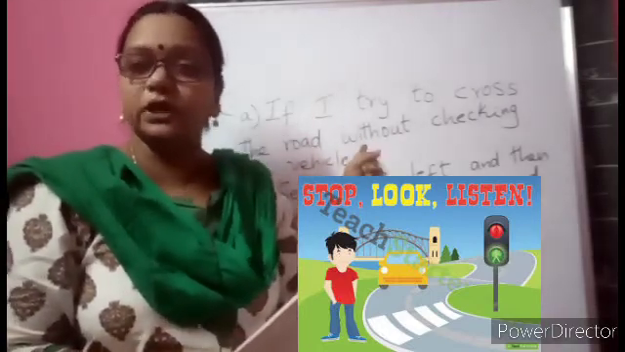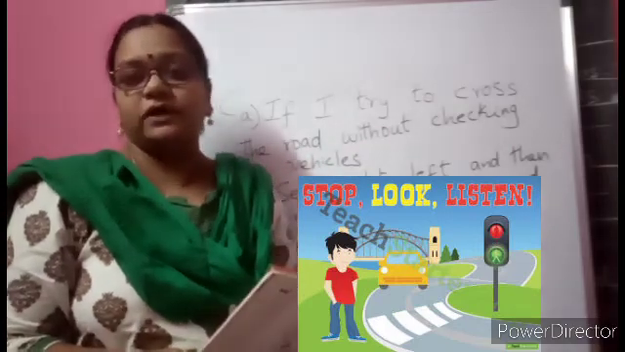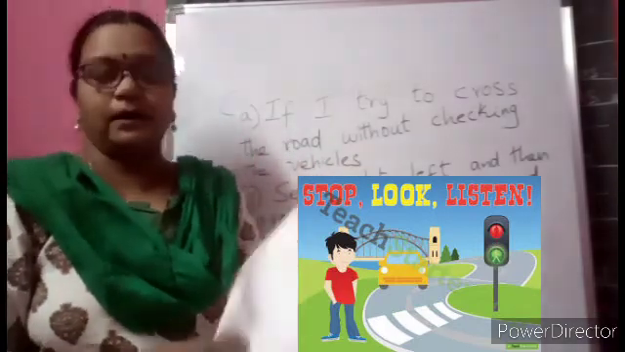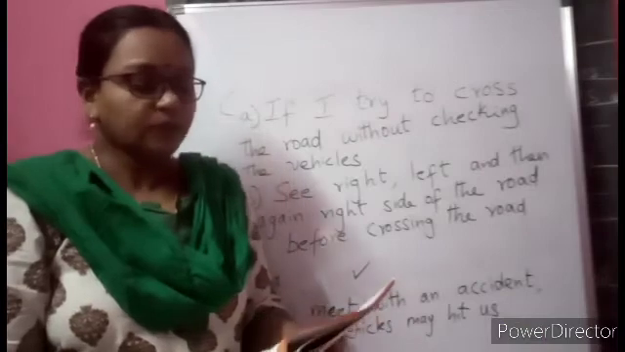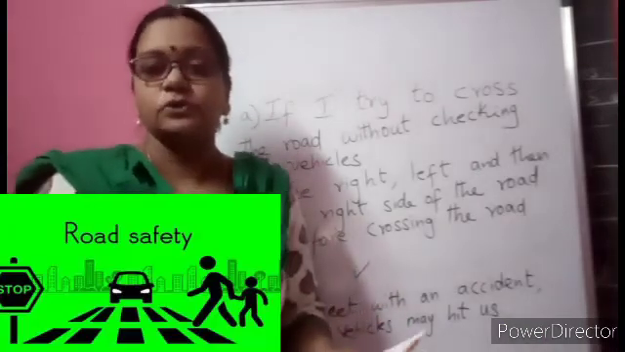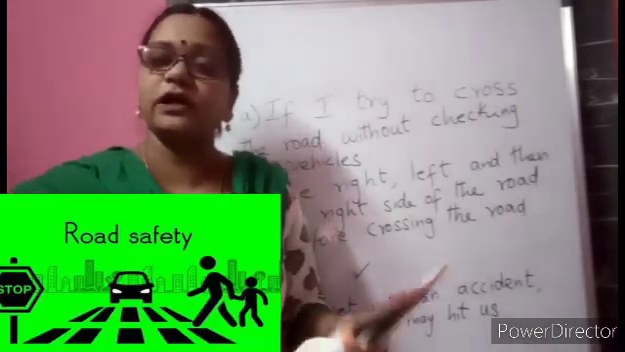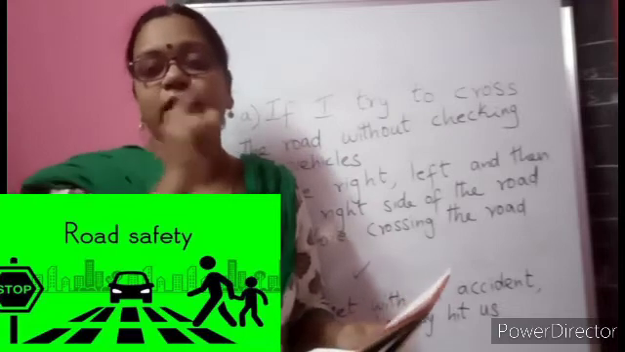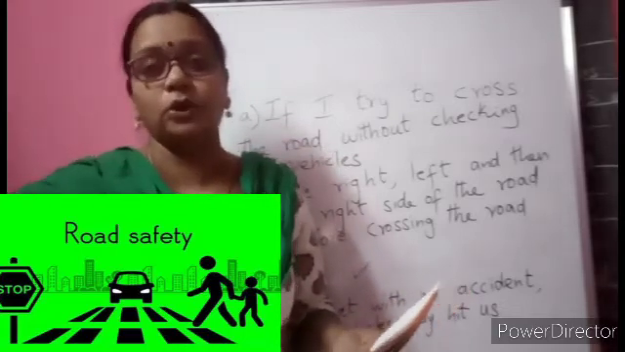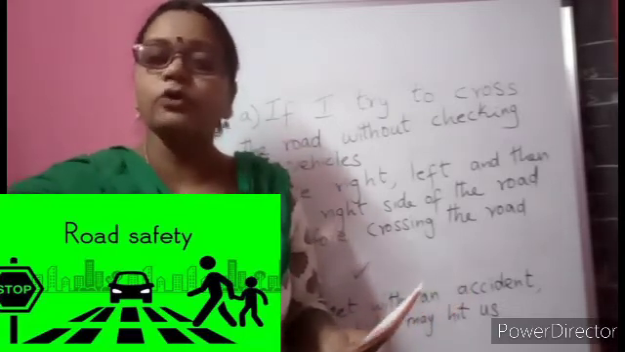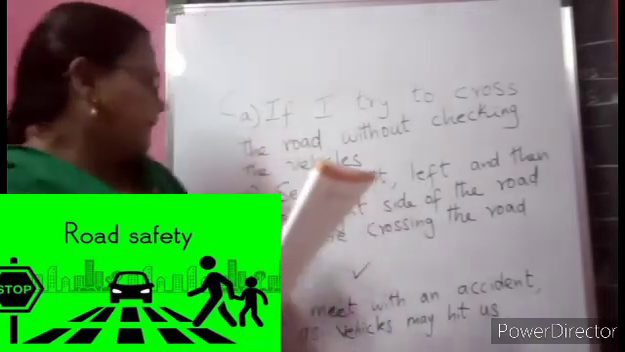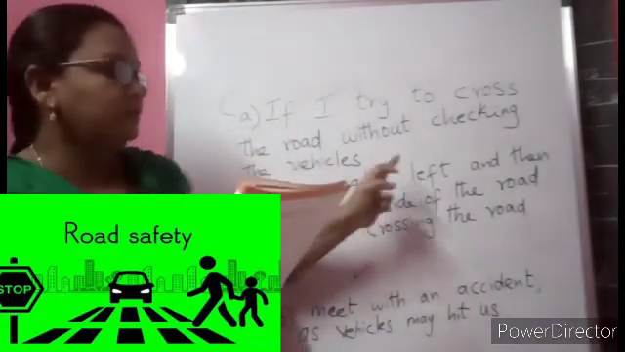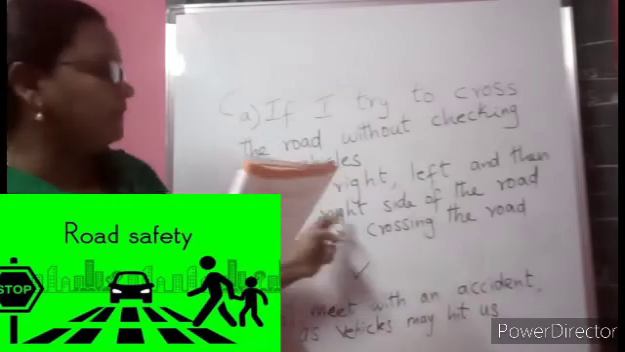So without doing that, when you try to cross the road, definitely an accident may occur. Let us see what is the next question. How can you avoid the accident? In such a situation, before crossing the road, we already learnt that we have to see right, left, right and then only cross the road. So here, how might you have avoided the accident? See right, left and then again right side of the road.